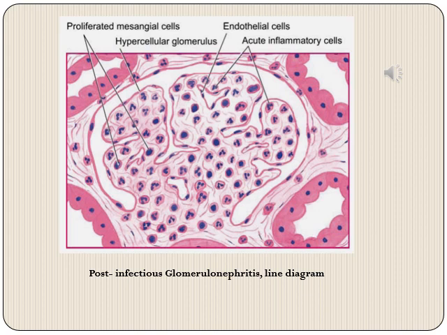This line diagram again shows post-infectious glomerulonephritis. The glomerulus is increased in size and is hypercellular, and we can see a lot of acute inflammatory cells which are contributing towards the hypercellularity of the glomerulus.